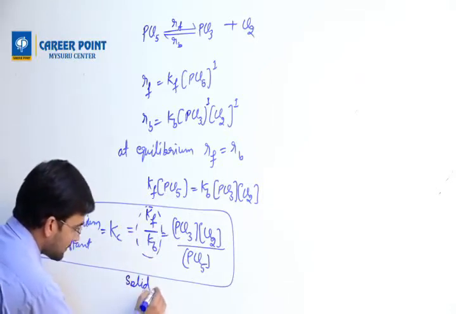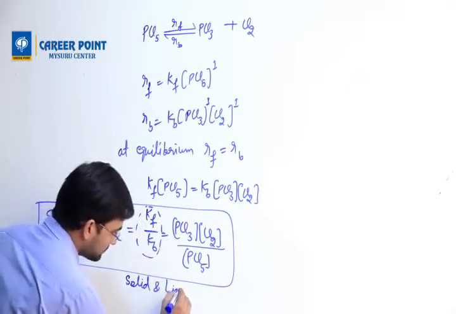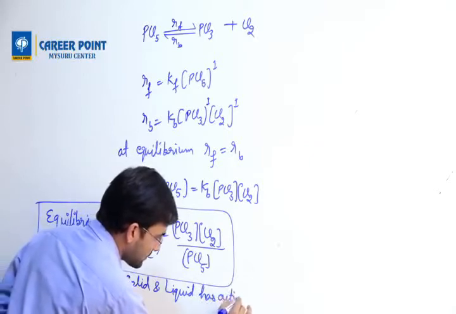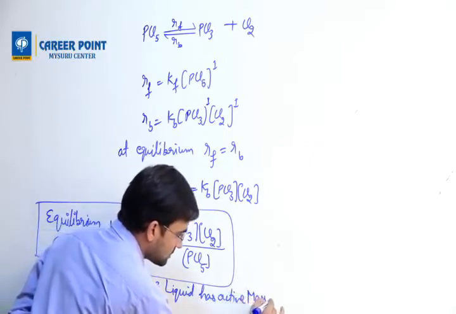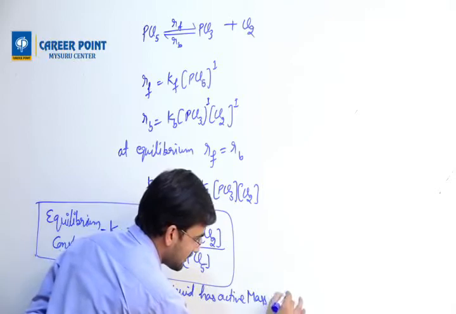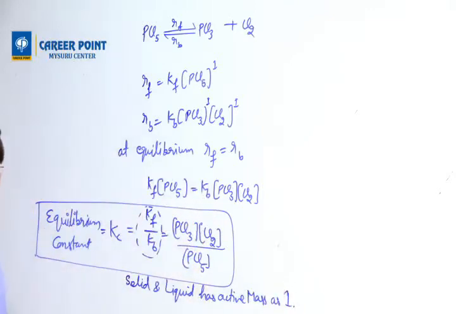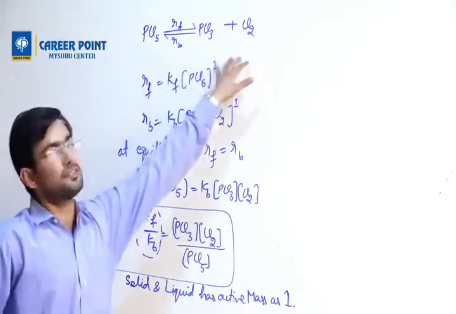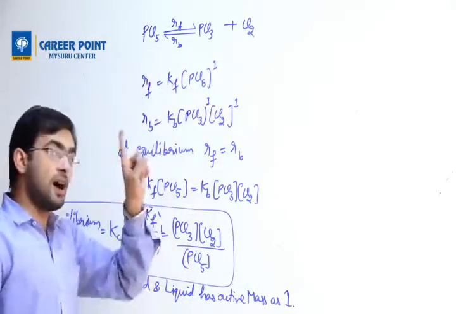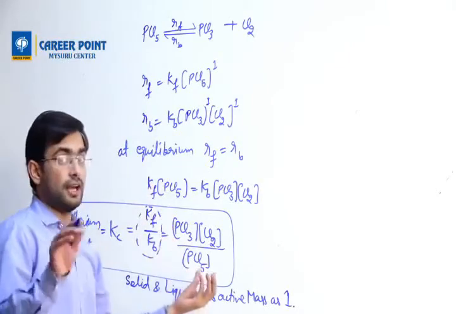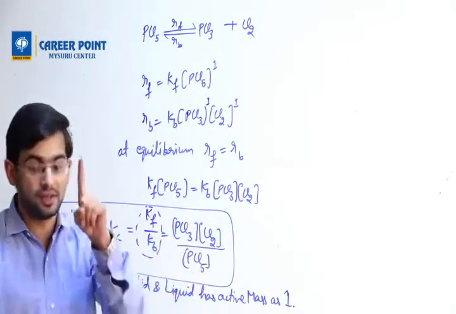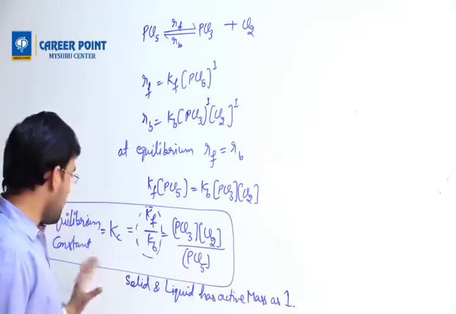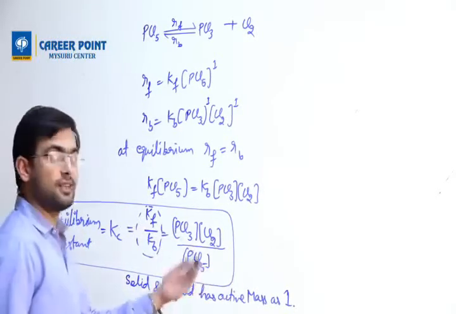Solid and liquid have active mass as 1. It means if a solid is there somewhere, its active mass is 1. You won't write that substance in the expression because its value is always 1. Whereas for gases, the value is not 1. Understood now? So solid and liquid have active mass 1.